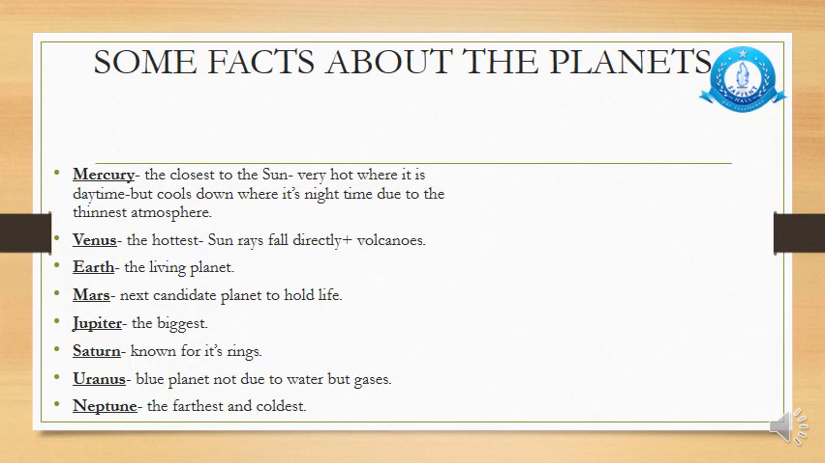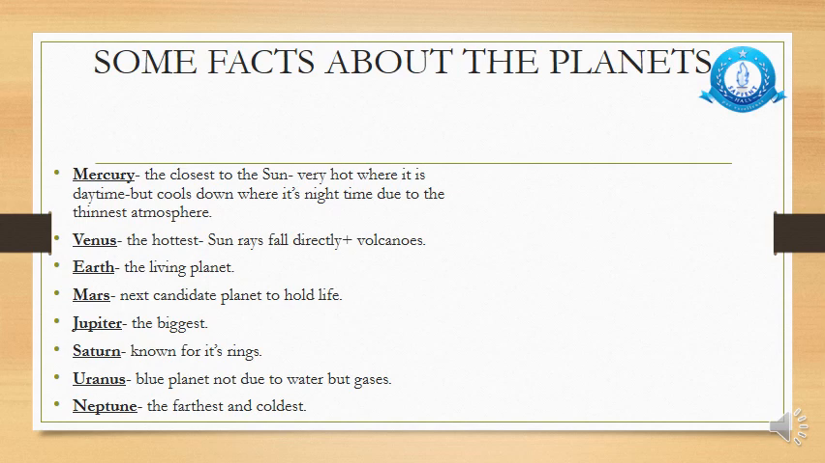Let's discuss some more facts about the different planets. Planet Mercury, we have already studied that it is the closest to the sun. It's very hot where it is daytime, but cools down where it's nighttime due to the thinnest atmosphere. That is the reason that it has the lowest surface temperature. Venus is the hottest because sun rays fall directly, and it has a lot of volcanoes as well. That is the reason it is known as the planet of fire.